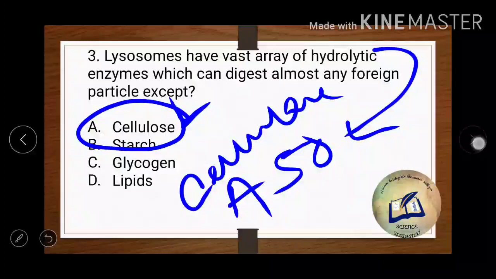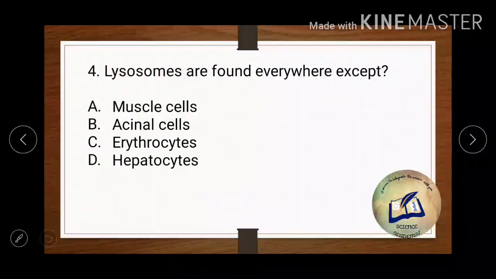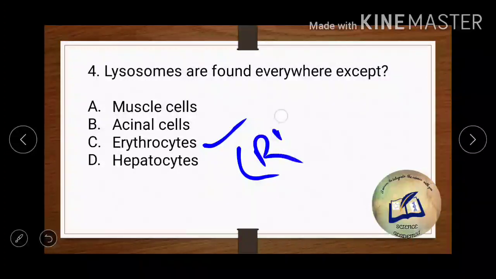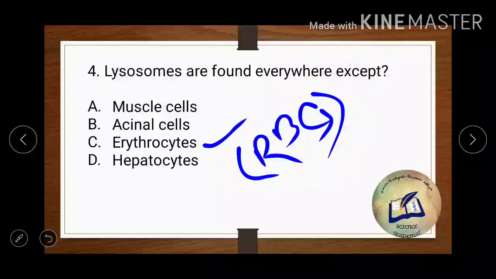Let's move forward. Now the fourth question says lysosomes are found everywhere except erythrocytes, or the mature mammalian RBC cells. Generally RBCs on maturation lose their membranes or cell organelles get degraded. In such cases those particular cells don't have lysosomes. So erythrocytes are what? RBCs, and they lack lysosomes. So the correct answer is option number C.